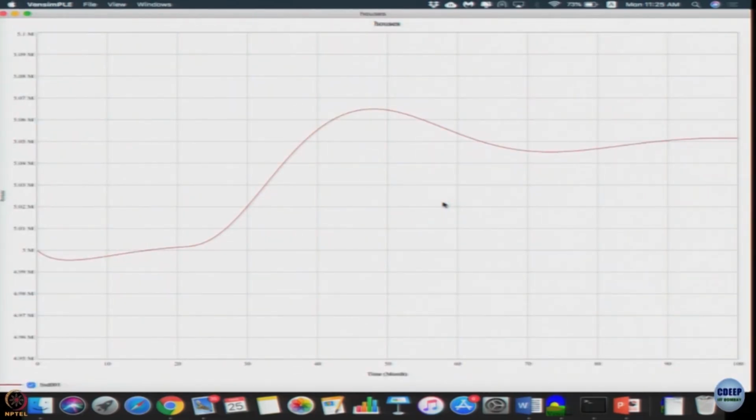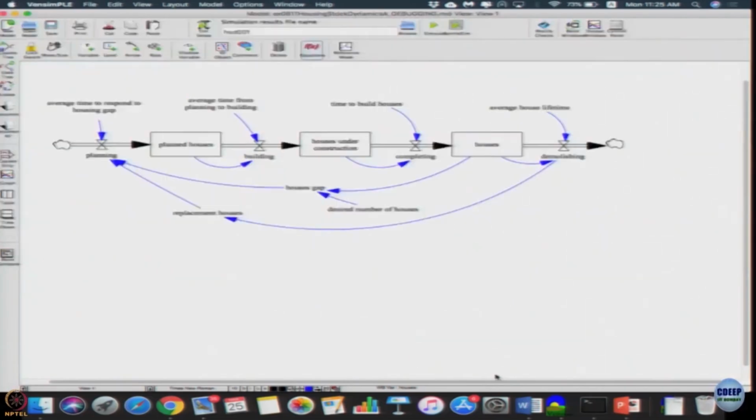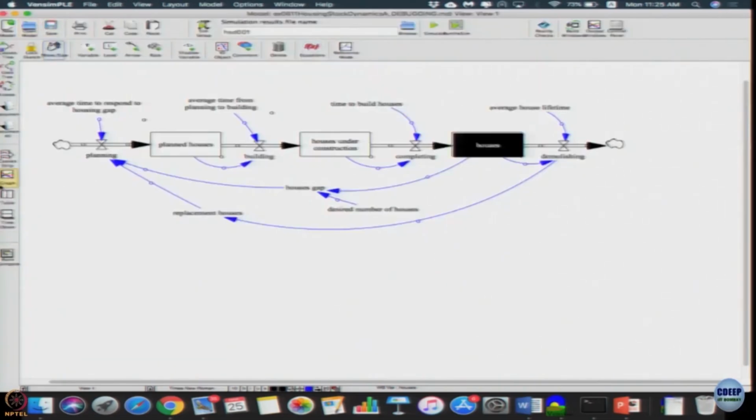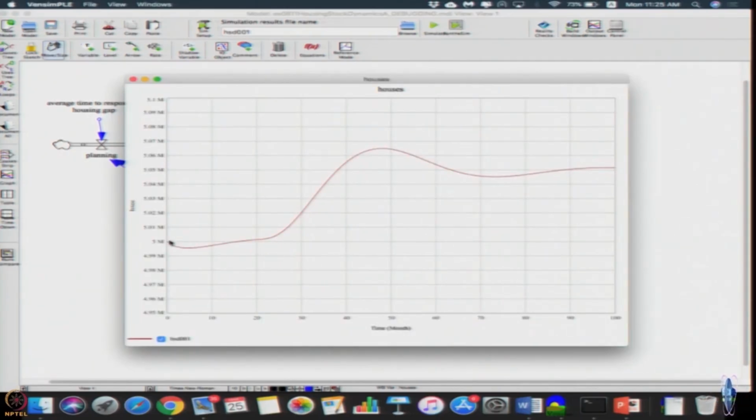Again, as I told you, you can practice by looking into the videos. Now, the condition that was given was that the model was supposed to start in dynamic equilibrium, and desired houses was 5 million plus a step of 50,000 at month 20. So a step function is given. That means until time 20, it should be flat, but here I am already seeing dynamics at time 0 or time 1 itself. That means the model is not in dynamic equilibrium.